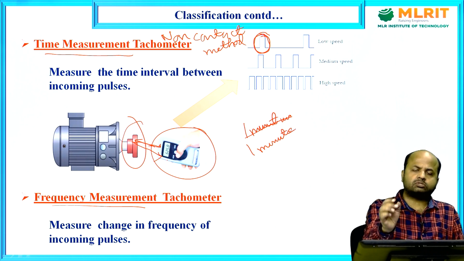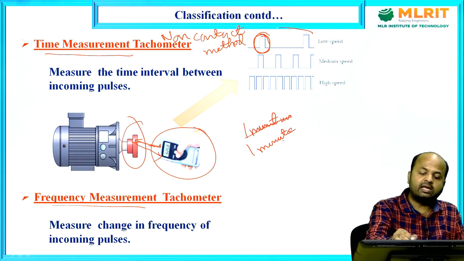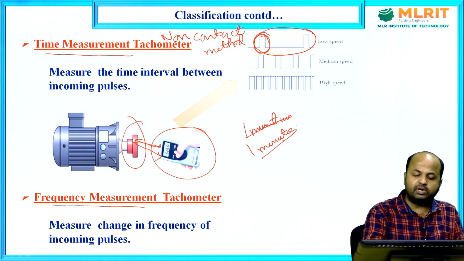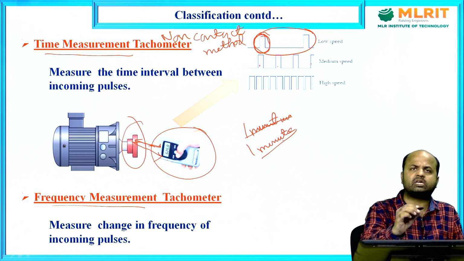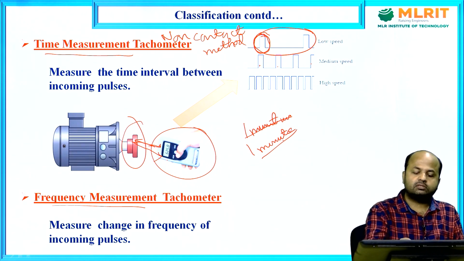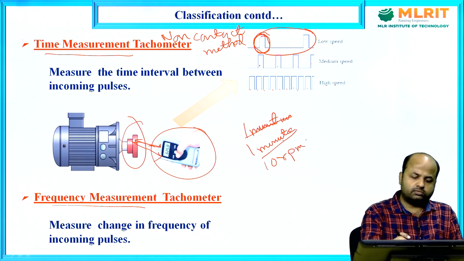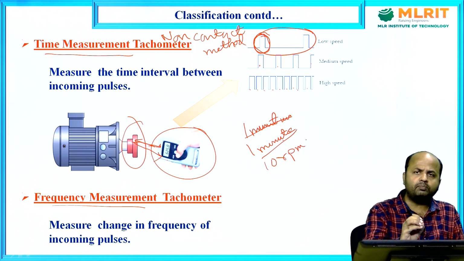Suppose in 1 minute I am getting two reflected pulses. It means 2 RPM. Suppose in 1 minute I am getting 1, 2, 3, 4 pulses, it means the speed of the rotating object is 4 RPM. Suppose in 1 minute I am getting 10 pulses, then the speed is 10 RPM. So the main objective is how many pulses you are getting in 1 minute.